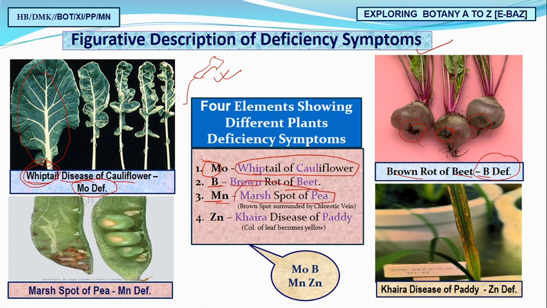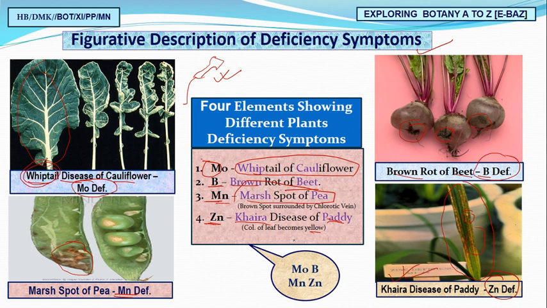See how there is a spotted structure in pea. It is caused by Mn. Similarly, zinc causes Khera disease of paddy. In rice, the color of the leaf becomes yellow. You are finding this is the leaf of rice, and see how this yellowing is there. This yellowing is due to the deficiency of zinc. So this is called Khera disease.